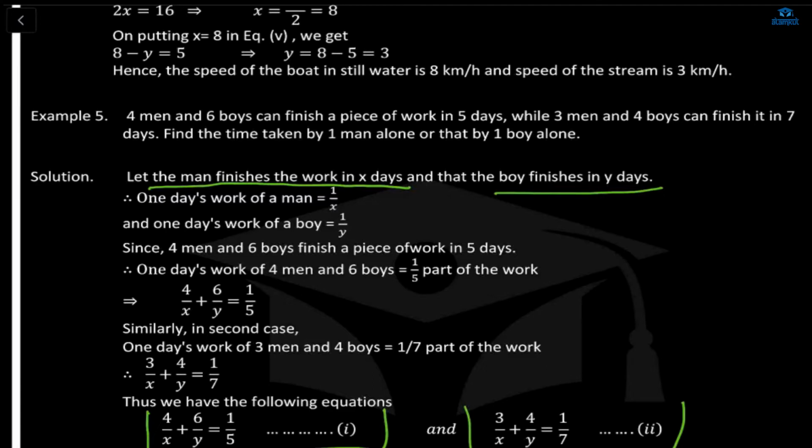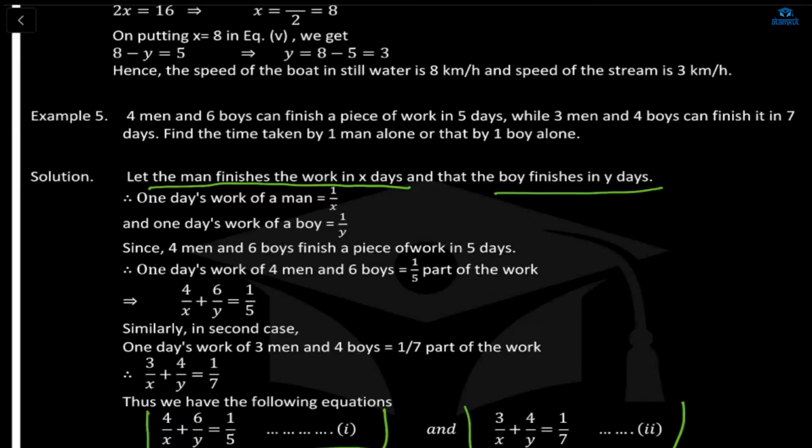So the 1 day work of the man will be what? 1/x. Because the man is finishing the complete work in x days, the 1 day work of the man becomes 1/x, that is, 1 day upon how much time you are taking to finish the whole work. 1/x, unitary method. And the 1 day work of the boy: since we are taking that the boy is completing the whole work in y days, the 1 day work of a boy is equal to 1/y. Sophia, the 1 day work of a boy is 1/y.